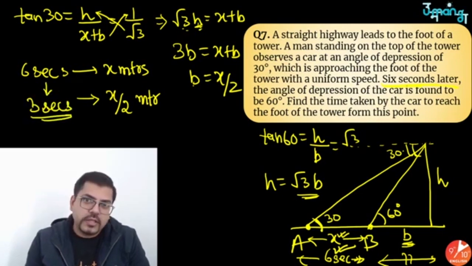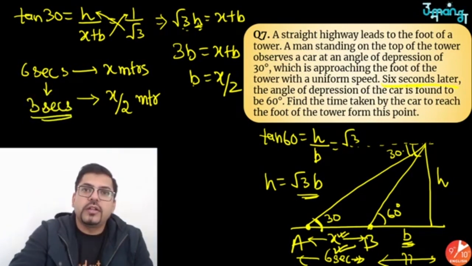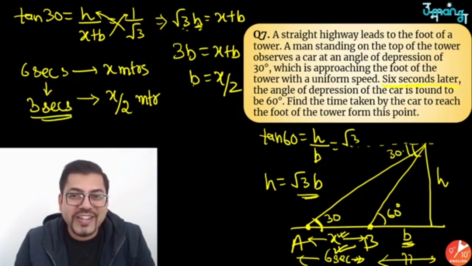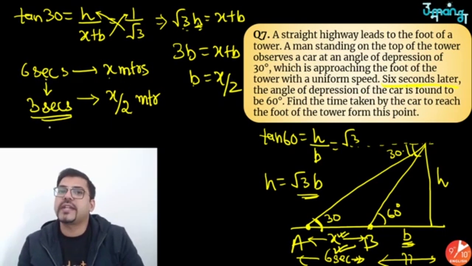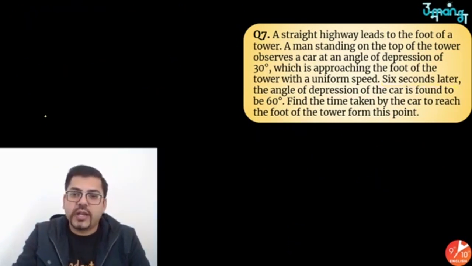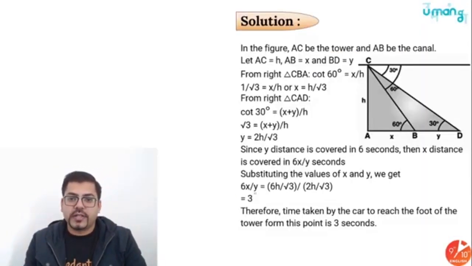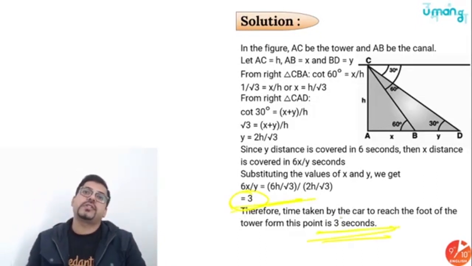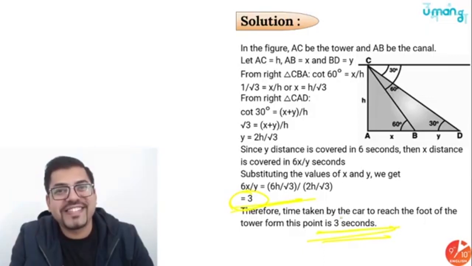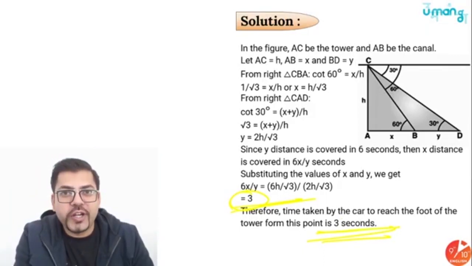You can also do it by the unitary method: x meters in 6 seconds, so x by 2 meters in 6 by 2 seconds, that is 3 seconds. So it is going to take 3 seconds for the remaining distance. Did you all understand that?